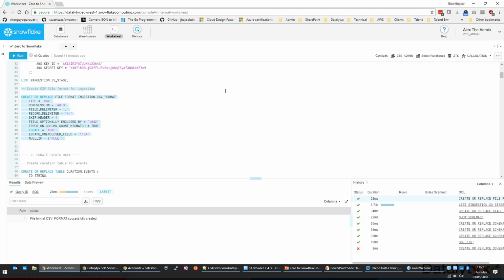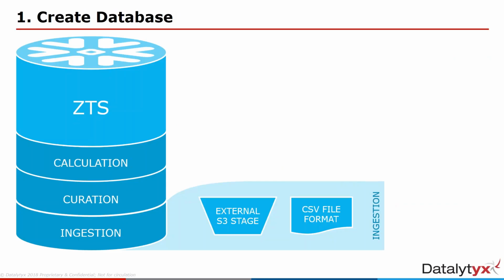Okay, step one done. So we'll just switch back to PowerPoint. So that's what we've set up. We've set up the database. We've set up our schemas for our different MDA layers. We've hooked up to S3. So we've got our files accessible now in our ingestion layer, and we've created a file format that we can use to parse that data.